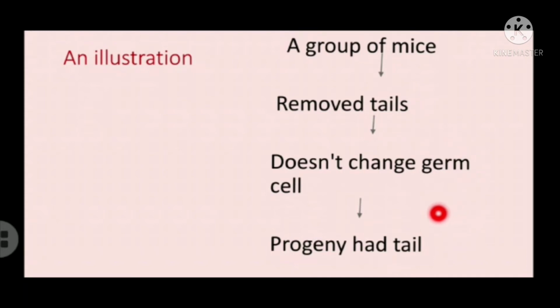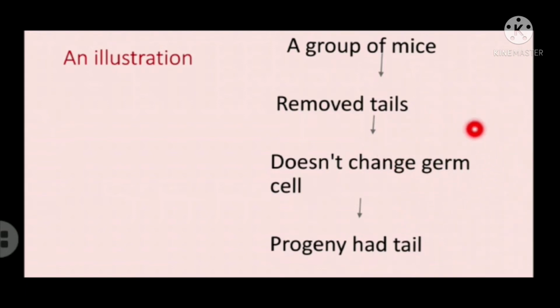The progeny produced have tails. Why? Because surgically removing the tail does not change the germ cells of the mice. So there is no change in the germ cells, and ultimately that will not be passed to the generation.